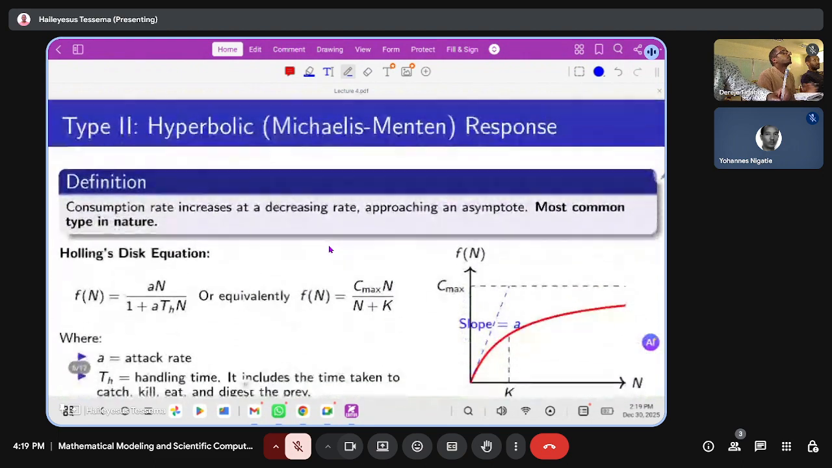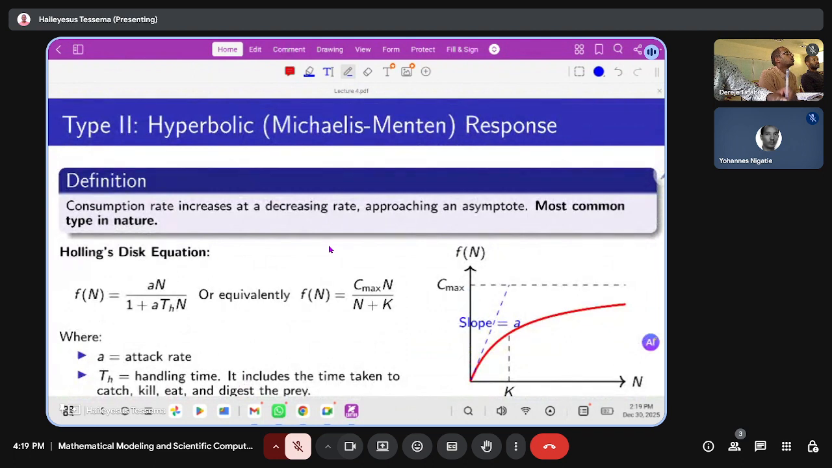The other functional response is Holling type 2, or the hyperbolic functional response, or Michaelis-Menten functional response. The consumption rate increases at a decreasing rate, approaching an asymptotic level. It has a maximum level of predation. Have you seen?